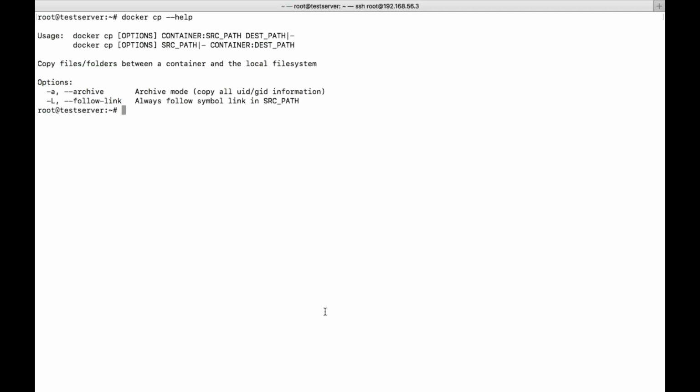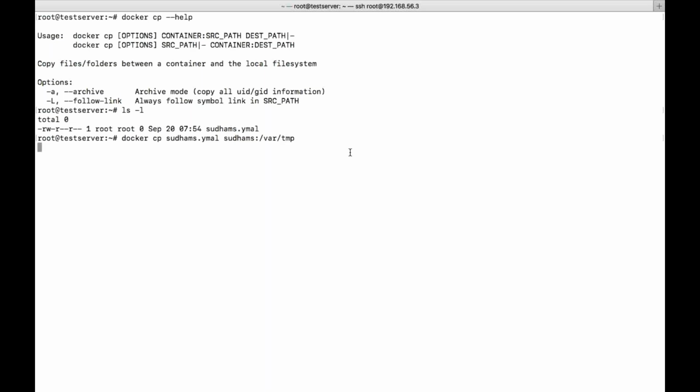When you are trying to copy a file from the base machine to the container, let us say I have this file sudams.yaml. I want to copy this file to my container. Let's see what we need to do. So docker cp, the file name. Now this file I want to copy to the container. So first give the container name, and give the path where you want to copy. Let's say /var/temp. I want to copy here.